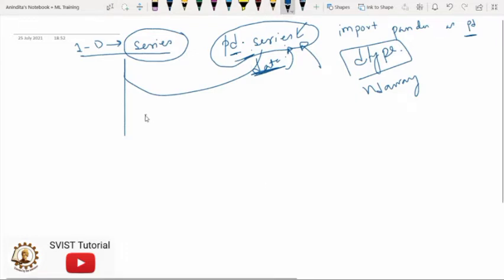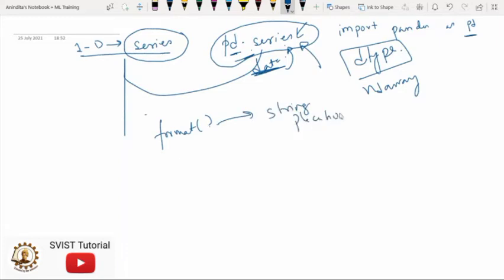So here we have to understand what this format method is all about. This format method formats specified values and inserts them inside the string placeholder. Now this is the word that we have to understand.